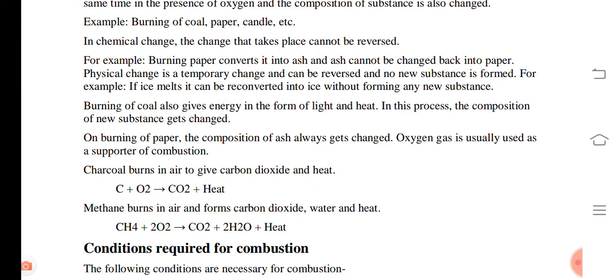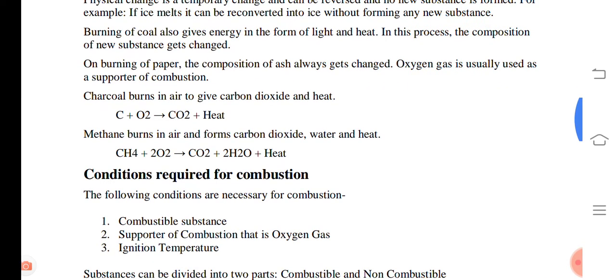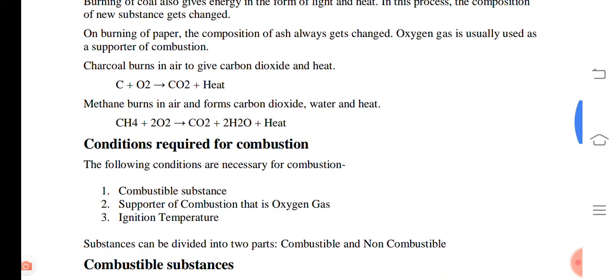For example, burning of paper. After burning of paper, we get ash and we do not get the paper back. So it is known as a chemical change. Here two examples are given: charcoal burns in air and gives off carbon dioxide and heat. In the same way, methane burns in air and forms carbon dioxide, water and heat.